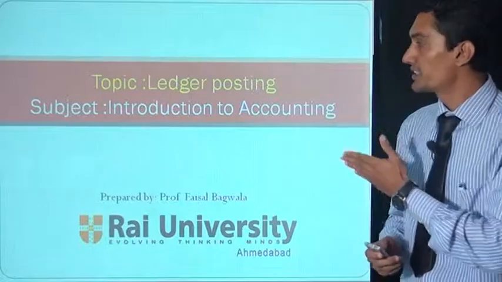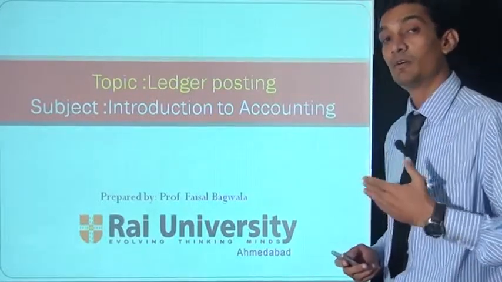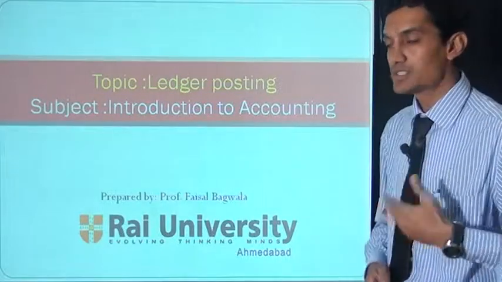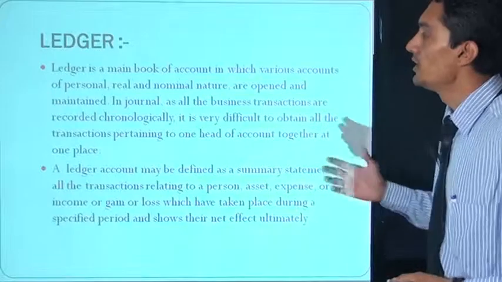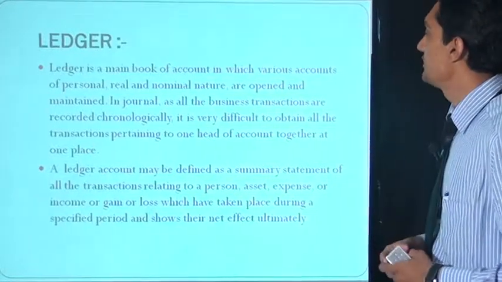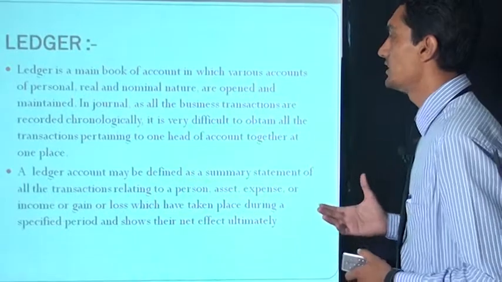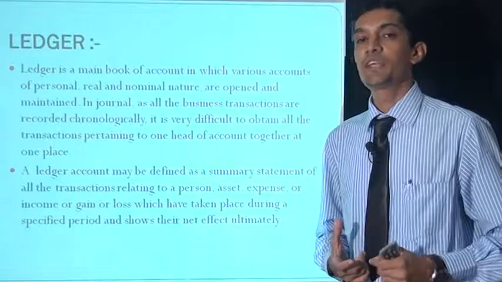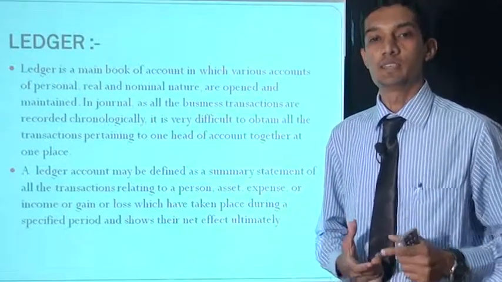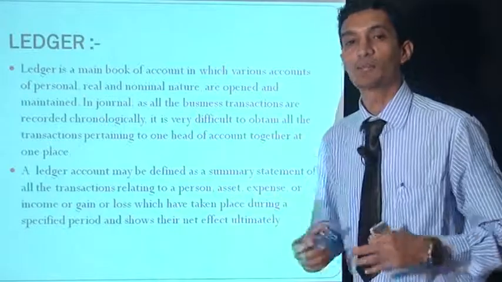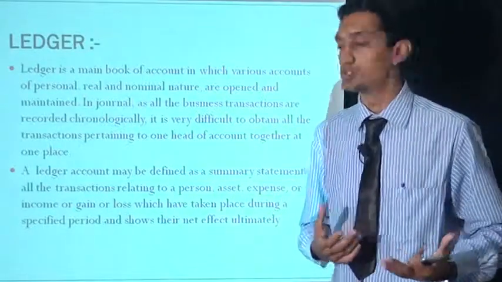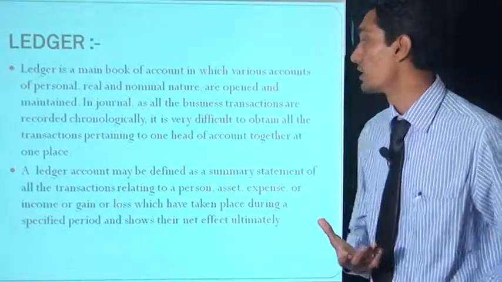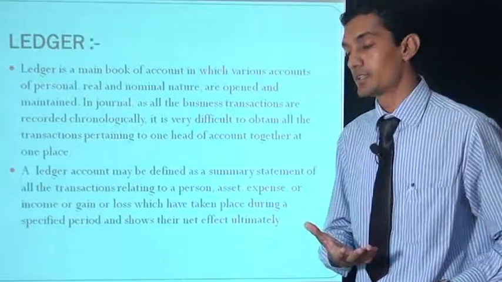Now we move on to our second lecture. Before this we discussed the journal, and now the next topic is ledger posting. What is a ledger? A ledger is the main book of account in which various accounts of personal, real, and nominal nature are opened and maintained. Personal accounts are like Mohan's account, real accounts are like the cash account, and nominal accounts are like the salary account. In nominal accounts, expenses and incomes are there.